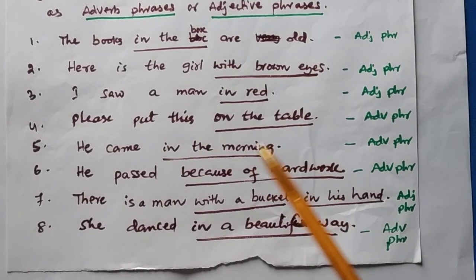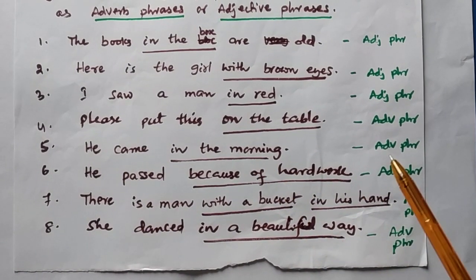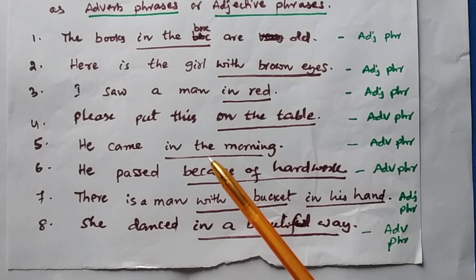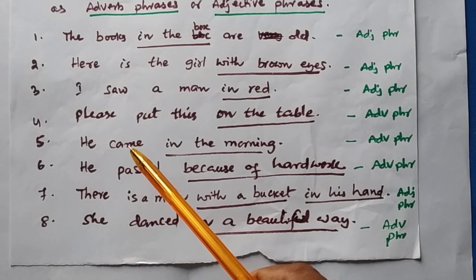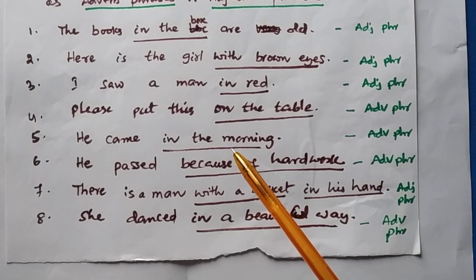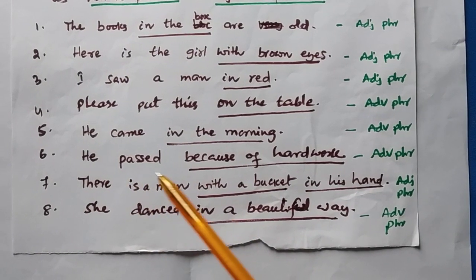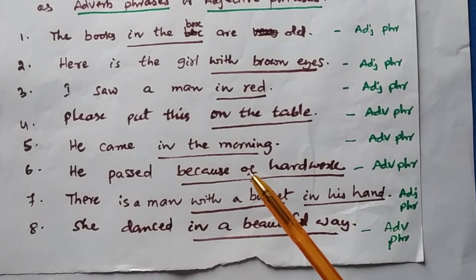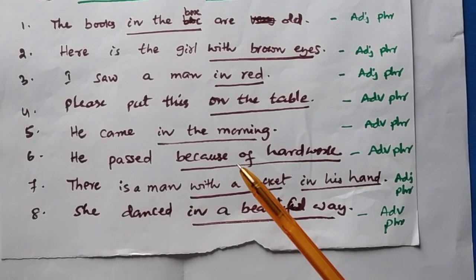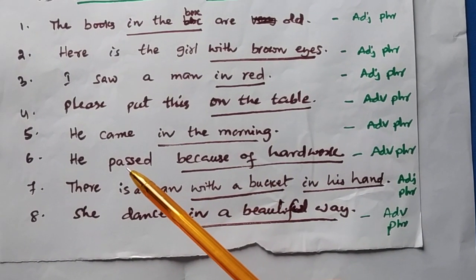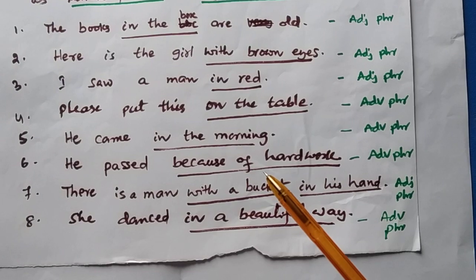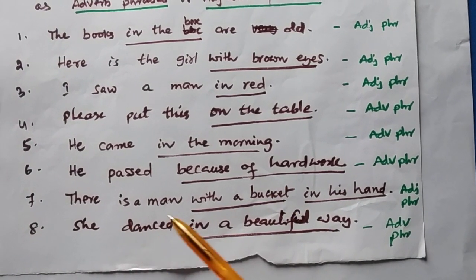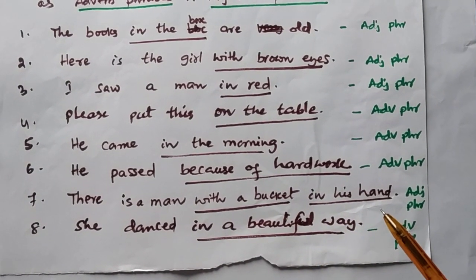He came in the morning. It is an adverb phrase because it modifies the verb came and it answers the question word when. He passed because of hard work. It is also an adverb phrase because this prepositional phrase modifies the verb passed and it answers the question word why.